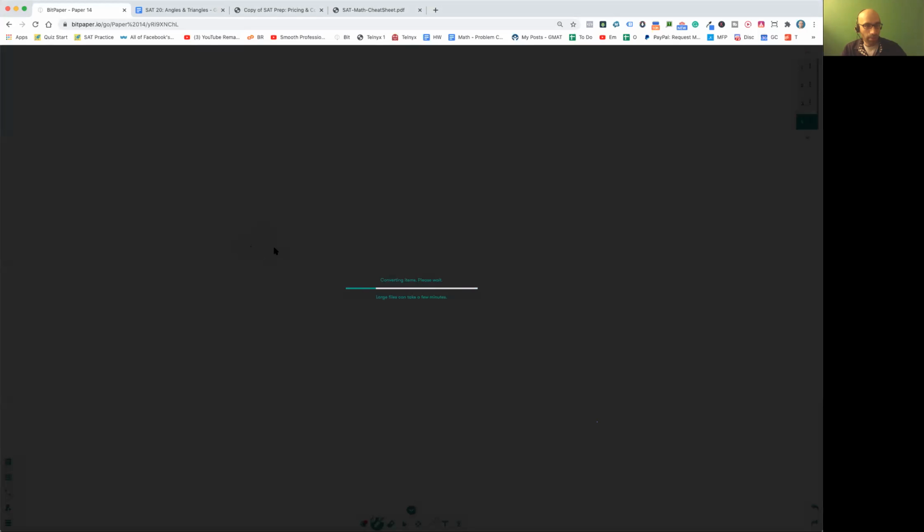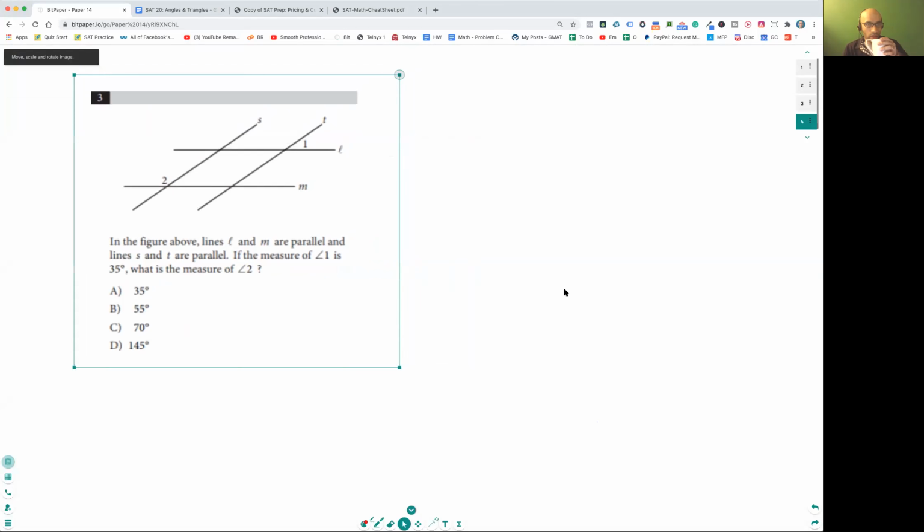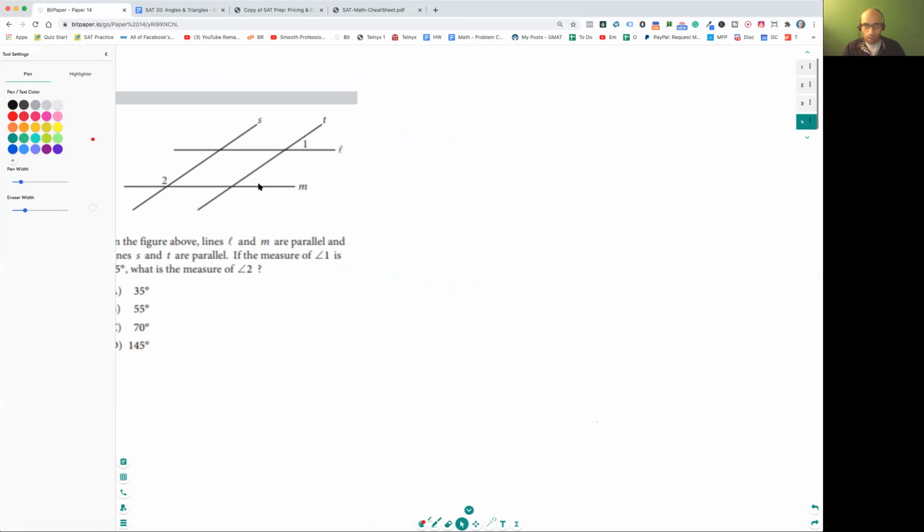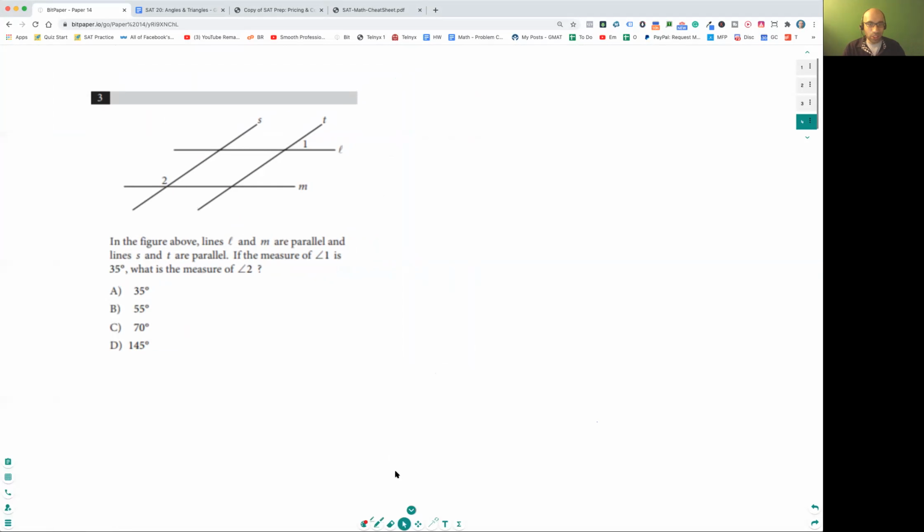Because the problem's coming up in a quick second. All right, try to solve this one. Remember, extremely easy. This is your acute angle, and all these lines are parallel. That means all the acute angles are the same, and the obtuse angles are the same. So this is 35, right? Then immediately you can figure out this is the only obtuse angle, which is 145, and then this one's 145.